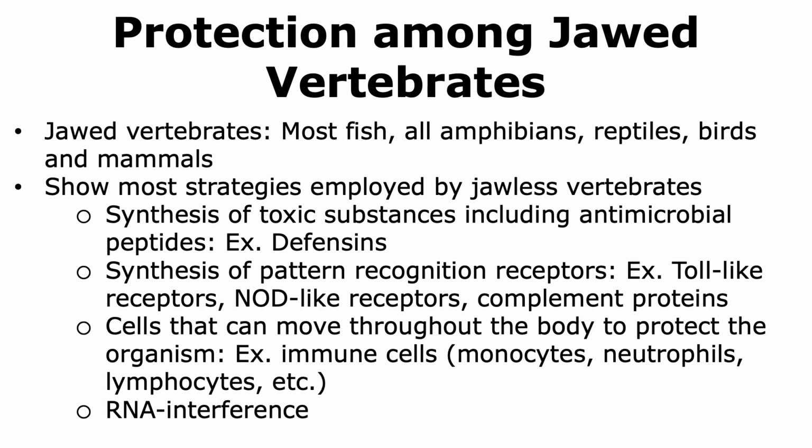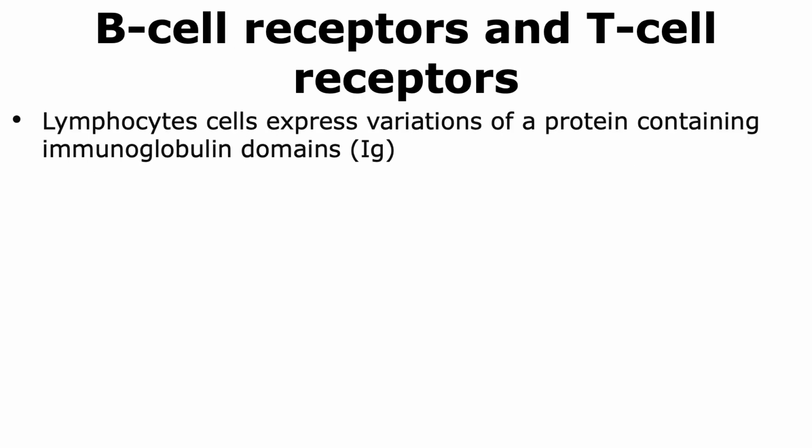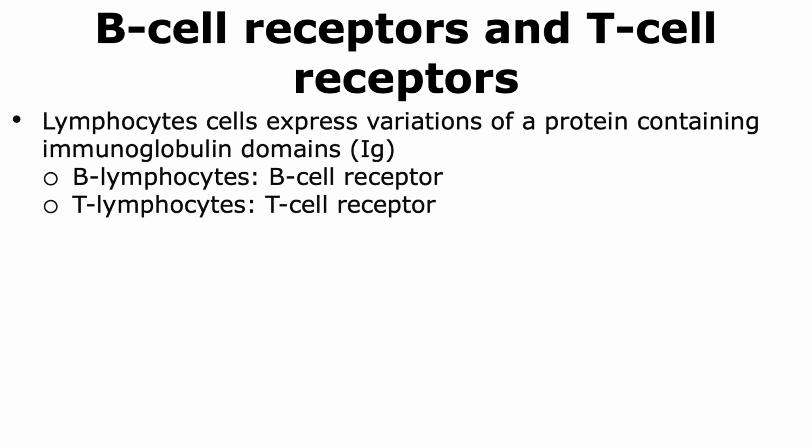They also show RNA interference strategies, and thus we are able to see many evolutionarily conserved strategies. Jawed vertebrates make lymphoid cells, which are types of immune cells that express variations of a protein that contains the immunoglobulin domain, which is also abbreviated as the Ig domain. These lymphocytes come in two flavors. We have the B lymphocytes that make the B cell receptor and the T lymphocytes that make the T cell